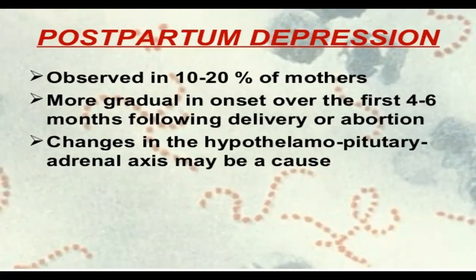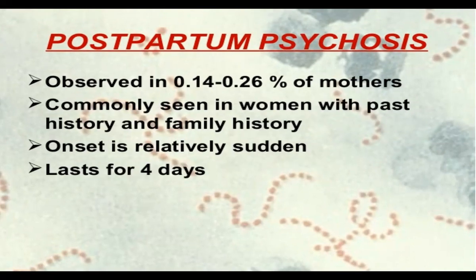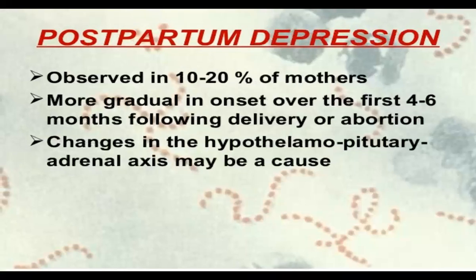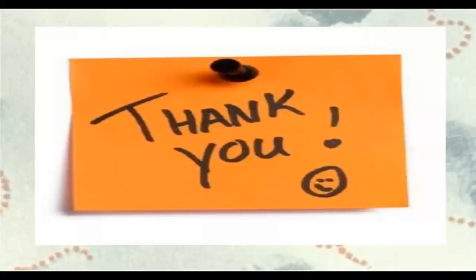Then postpartum depression, percentage wise, is more common as compared to postpartum psychosis. Here it is about 20% of females, while in postpartum psychosis it is 0.14 to 0.26%. And lastly, the psychosis period lasts for 4 days. That is what we see. So, in short, that is the concept of the problems which can take place in the mother that come under the abnormal puerperium. So that is it.